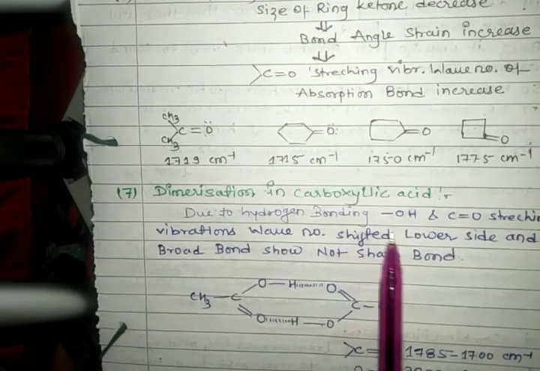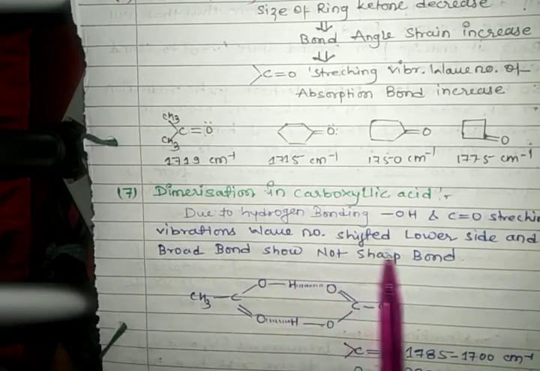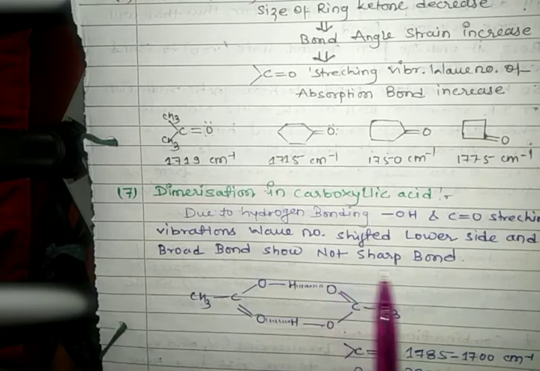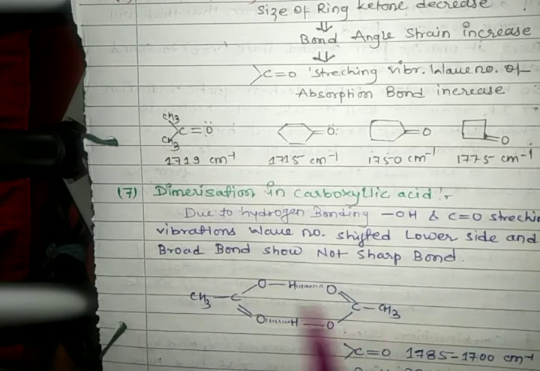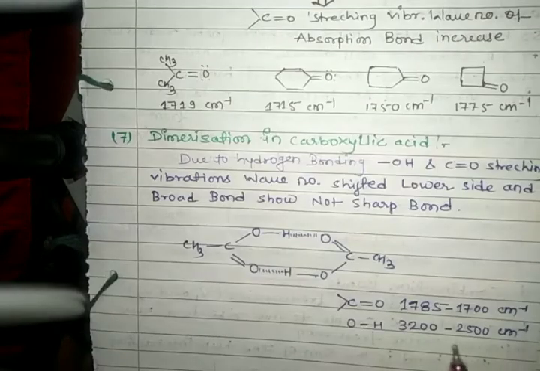Next we see dimerization in carboxylic acid. Due to hydrogen bonding, OH and carbonyl stretching vibrations shift to a lower wave number and the band is broad, not sharp. This is an example of dimerization of carboxylic acid, and this is the wave number of this structure.